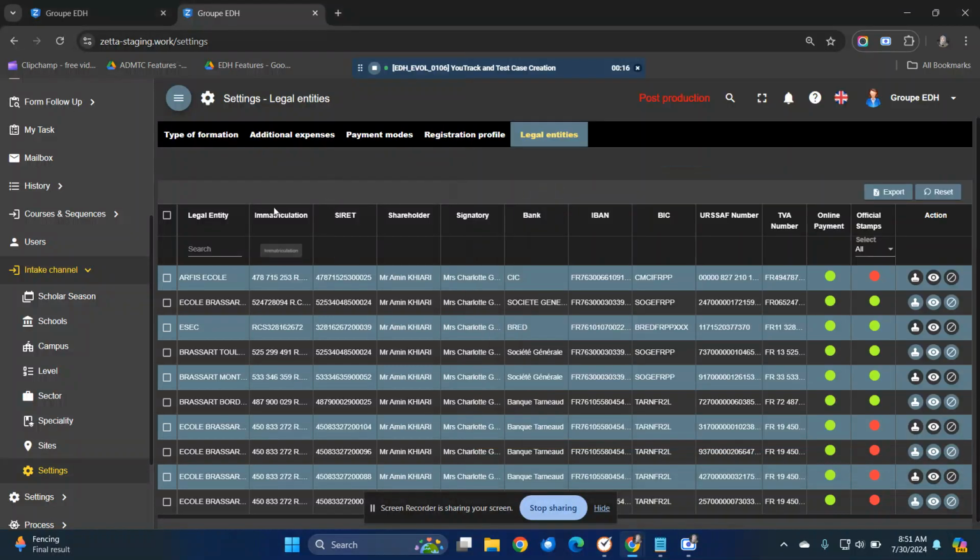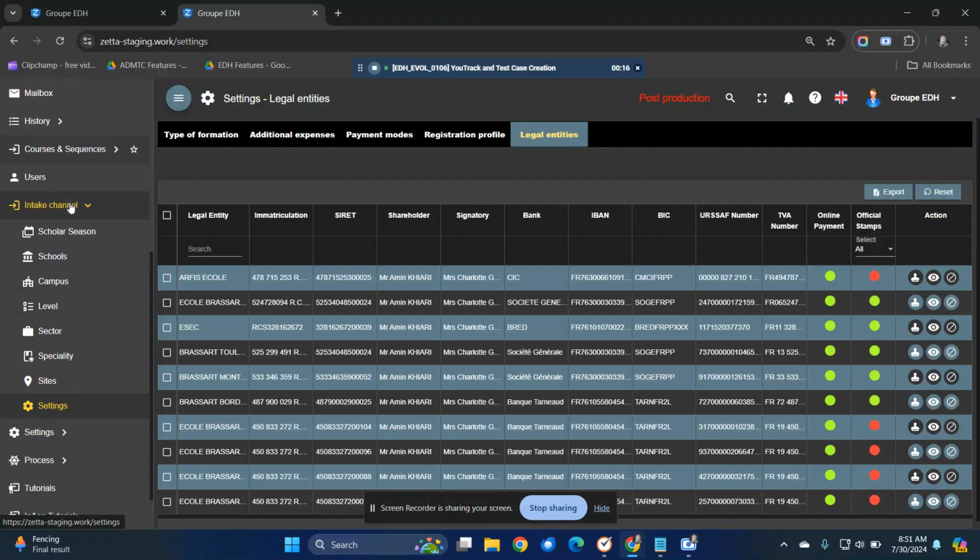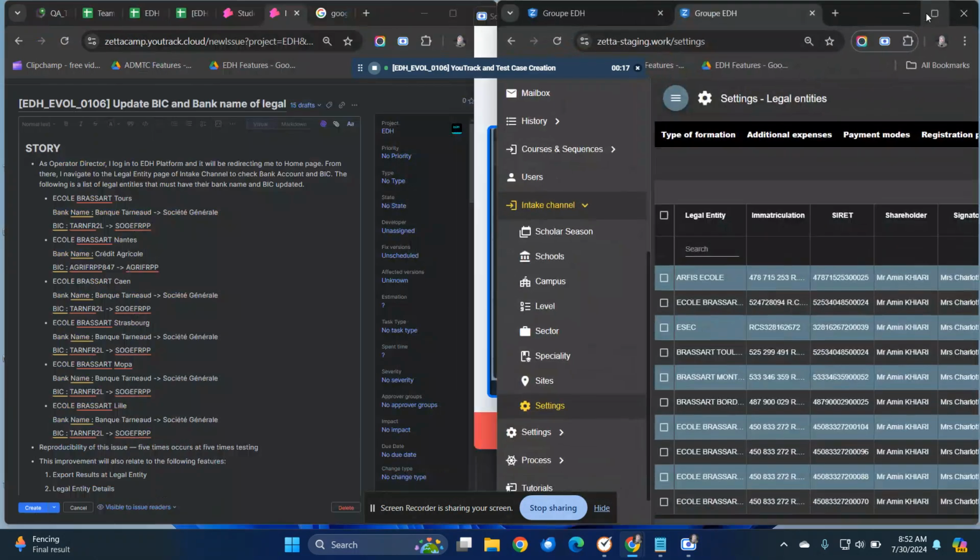So I want to give the example for testing the bank and BEC. For example, I log in as operator director and I go to the intake channel menu and the settings menu. And here I go to the legal entities to check that the legal entities have the bank and BEC updated as requested.